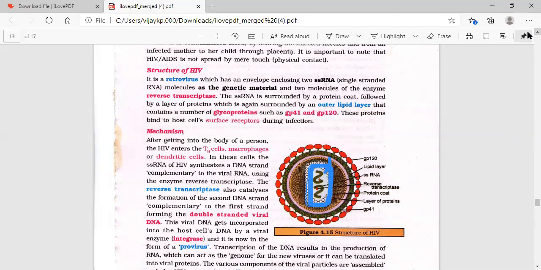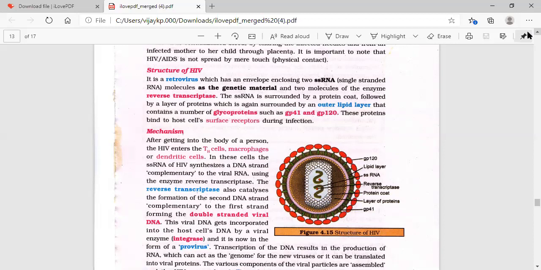Single-stranded RNA is surrounded by a protein coat, followed by a layer of proteins, which is again surrounded by an outer lipid layer. Then a layer of protein, then the outer lipid layer.